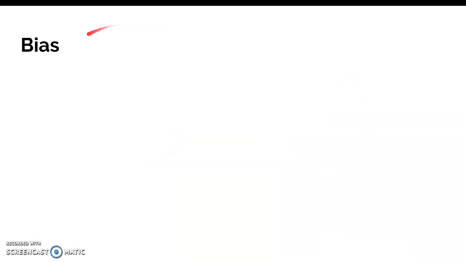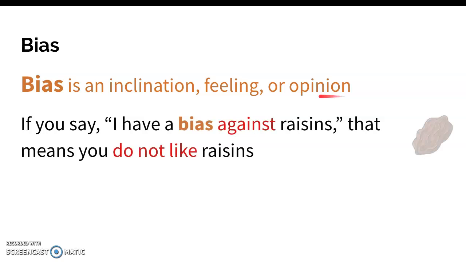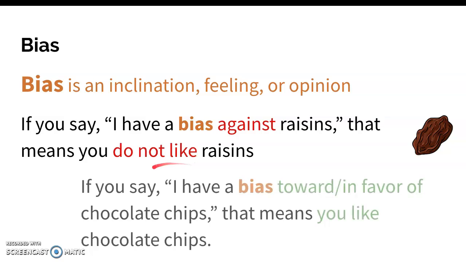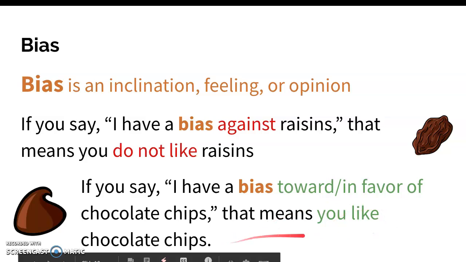Excellent work. All right, this is a shorter lesson for today. We're going to move on to our last topic, which is bias. Bias is an inclination, a feeling, or an opinion. You might use it in a sentence like this. If you say, I have a bias against raisins, that means you do not like raisins. Okay. If you say, I have a bias toward or in favor of chocolate chips, that means you like chocolate chips. You're a fan. A fun fact, I have a bias against raisins.